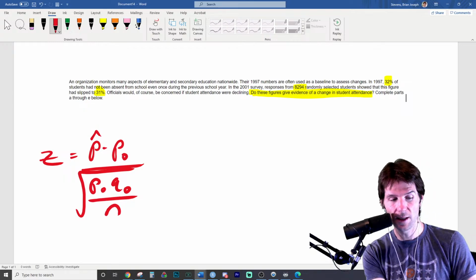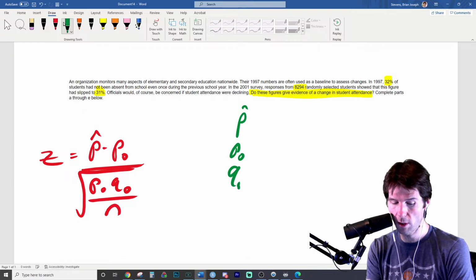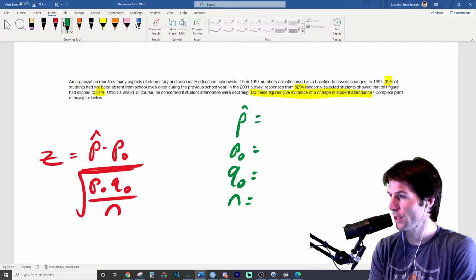We're going to start us off here with one bit of that notation. So we need to identify, let's write down what we need to identify. We need to identify p hat. We need to identify p naught, q naught. We need to identify n. Any of those things we see up there. Always start by writing your notation. And what do we have?